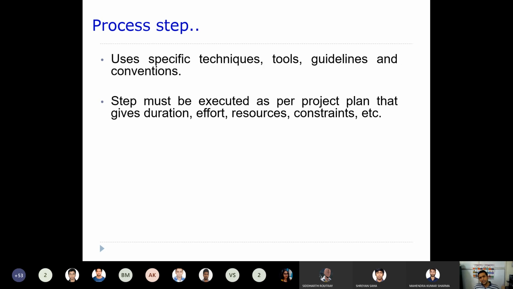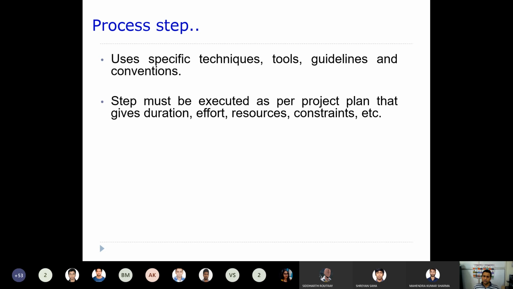Each and every step uses some specific techniques, tools, guidelines, and conventions, if it has any. A step must be executed as per the project plan, which gives duration, effort, resources, and constraints. That means each and every step should follow the project plan.